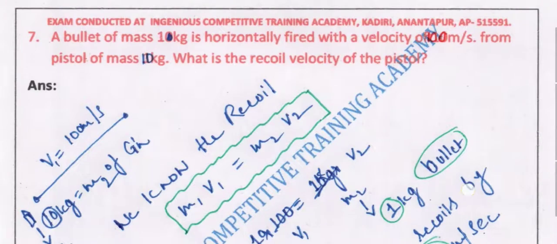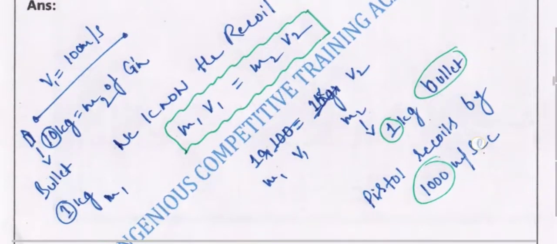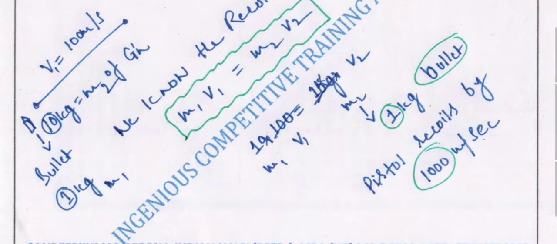Once it is fired, we knew that in the recoil, m1 v1 is equal to m2 v2, we have to take, because in both cases it is kinetic energy. So we have to put the m1 v1 values and m2 v2 values.